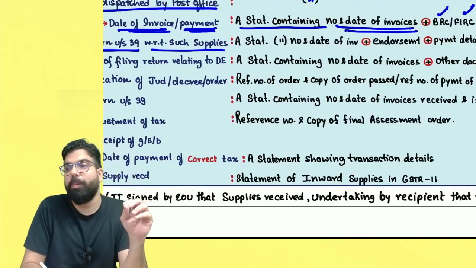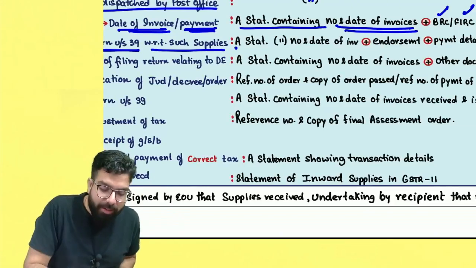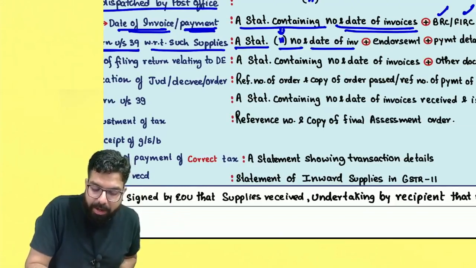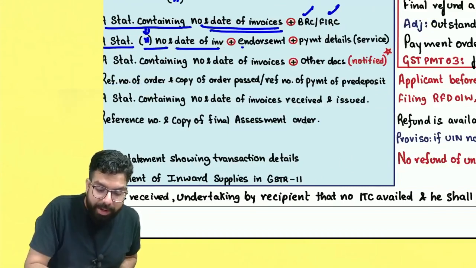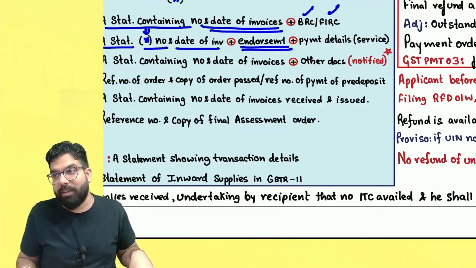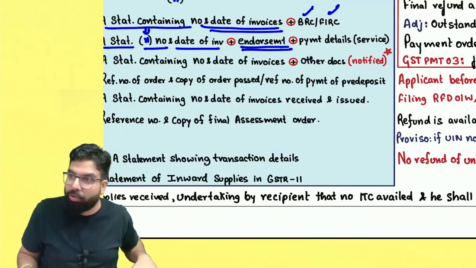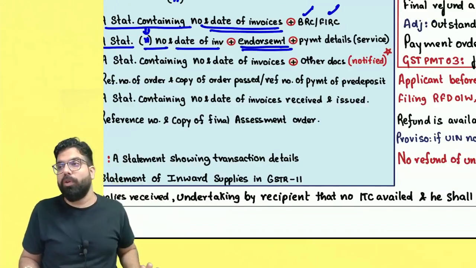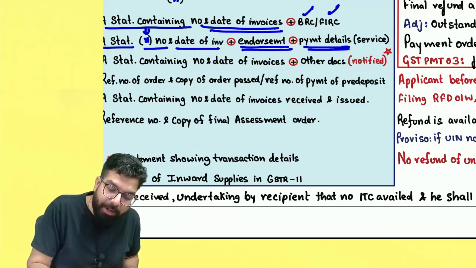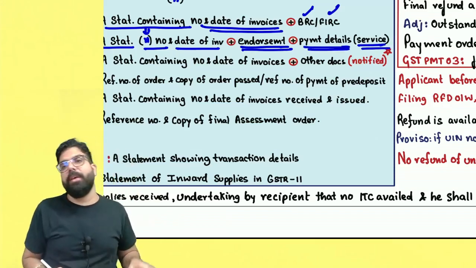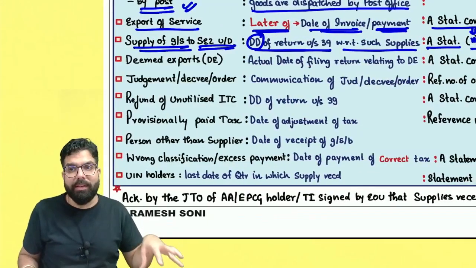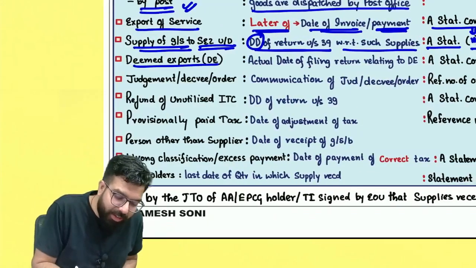Plus, you have to give documentary evidence, which is a statement containing the number and date of invoice plus an endorsement. This endorsement is given by the specified officer of the SEZ that they have received the goods and services in the SEZ. So that endorsement also has to be attached. Along with that, payment details in case of services, that the payment has been received when you have supplied the services to SEZ.